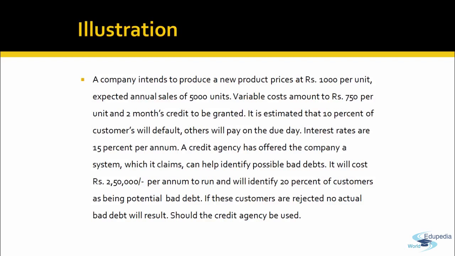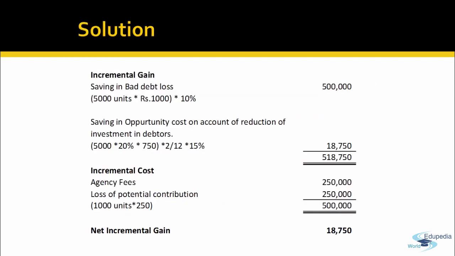So though the company is estimating that 10% will be bad debts, how much is the credit agency claiming? 20% of the customers. If these customers are rejected, no actual bad debt will result. Should the credit agency be used? So the credit agency will only be used when the savings will be more than the cost that we have to pay to the credit agency. So what are the incremental gains if the credit agency is opted?